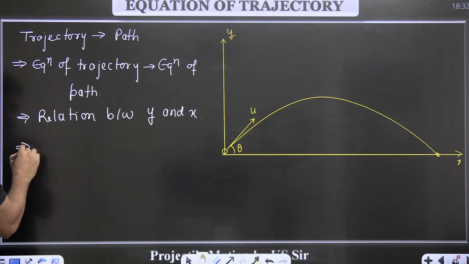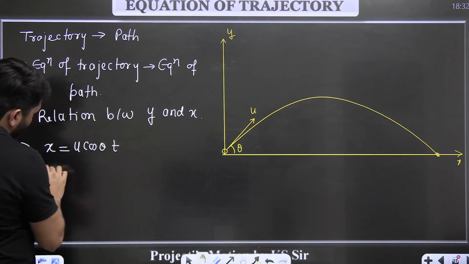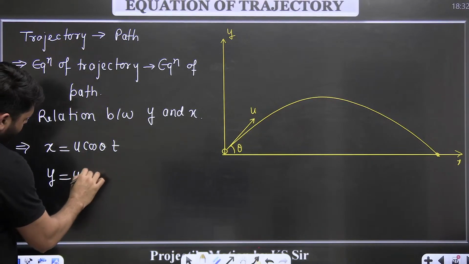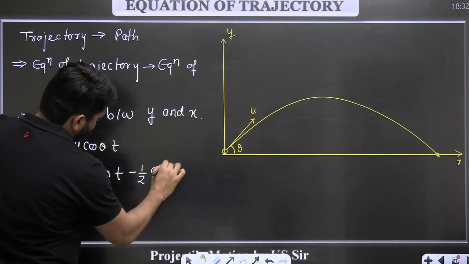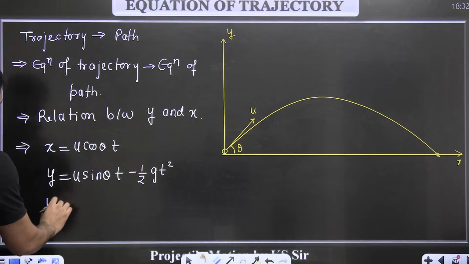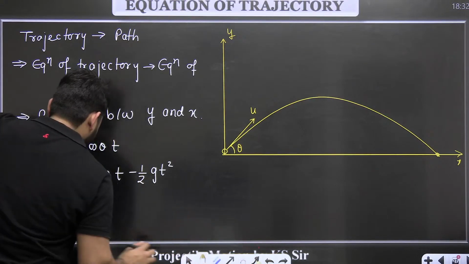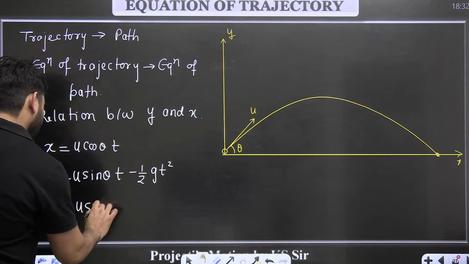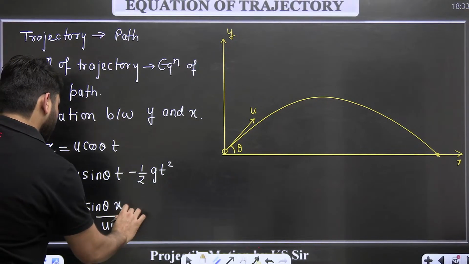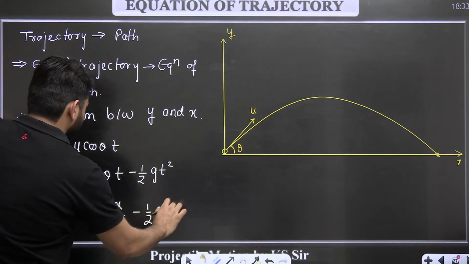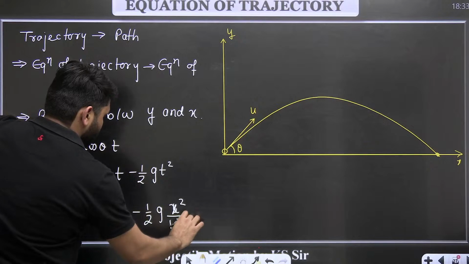So x is given by u cos theta into t, y is given by u sin theta into t minus half g t square. So put the value of t here: y equals u sin theta, t is x upon u cos theta, minus half g, x square upon u square cos square theta.